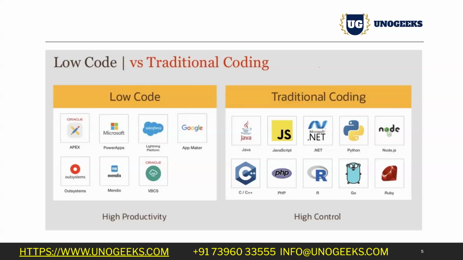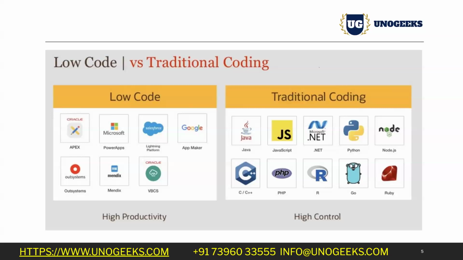It means you don't have to write the same code you would need to write in traditional coding, because here the components are already there. We just have to use those components. So that's what happens in low code: our productivity increases because we are not writing everything from scratch. But in traditional coding, we have high control. It is in our control what logic we need to do.